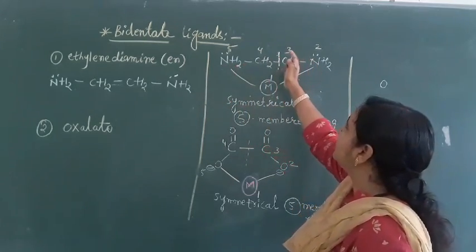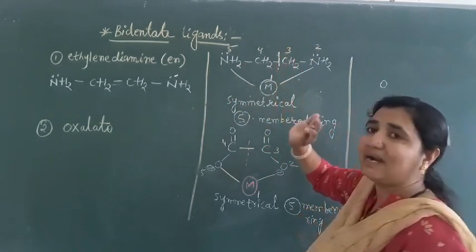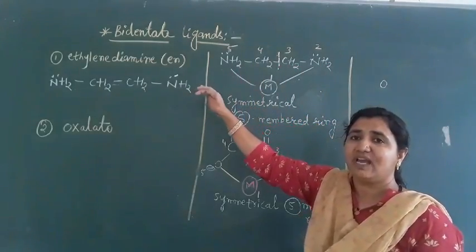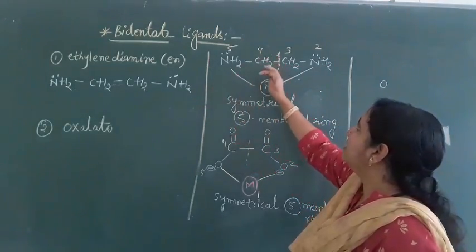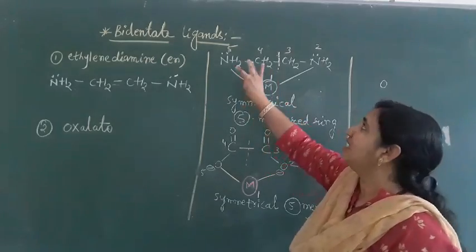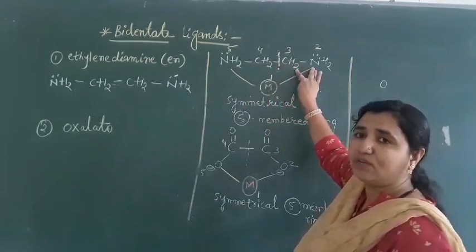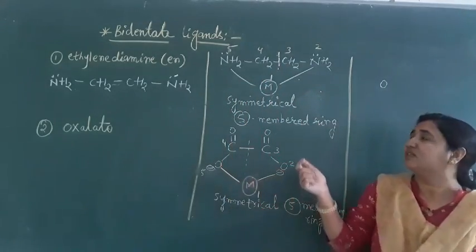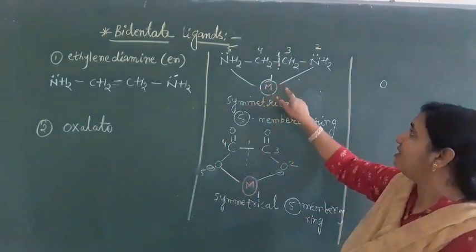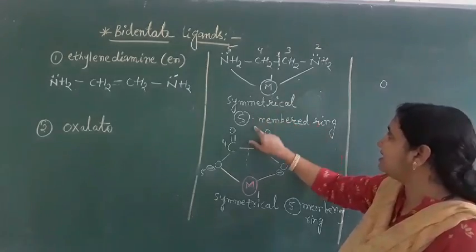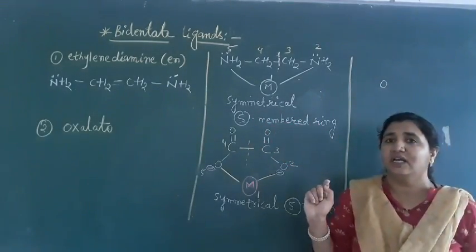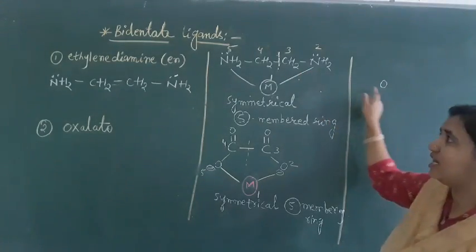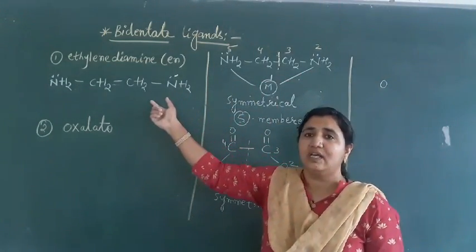We can cut this into equal parts here, CH2NH2 and CH2NH2. The same atoms and the same number of atoms we have here. That's why it is called a symmetrical ligand, and it forms a 5-membered ring. And is there any charge on this one? No, it is zero charge. So these are neutral ligands.